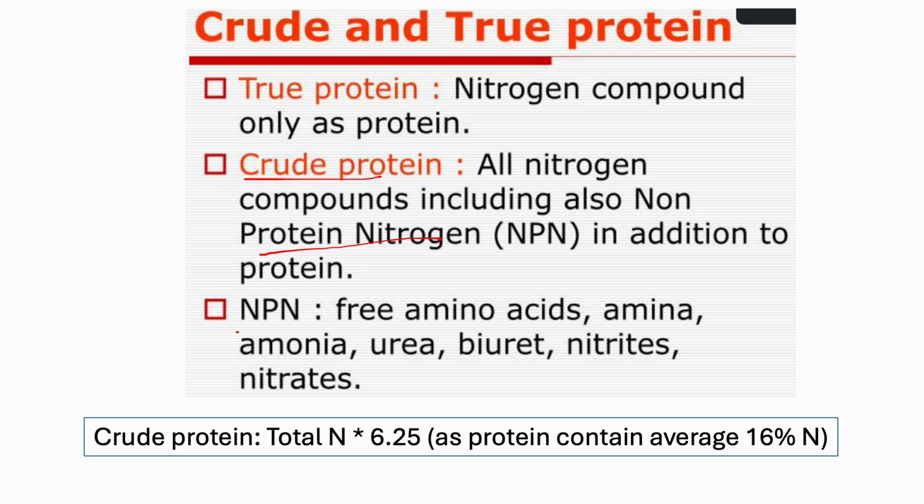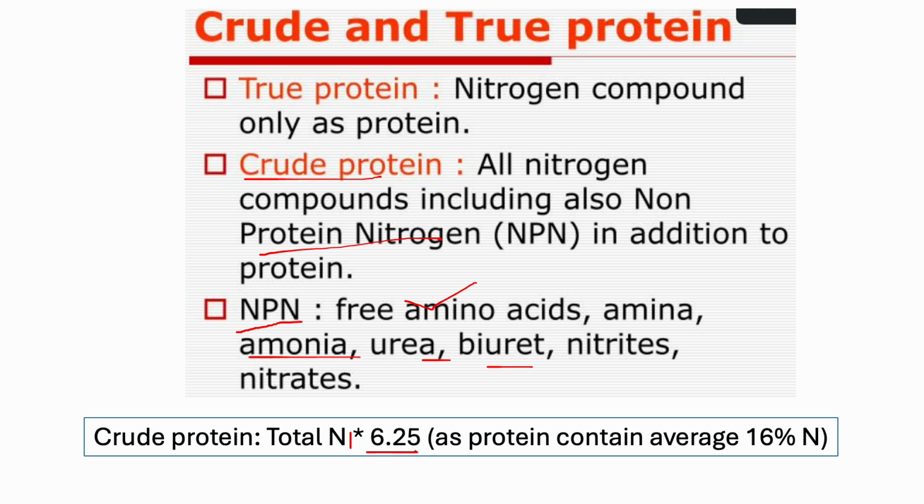And what is non-protein nitrogen? Non-protein nitrogen means different free nitrogen sources other than true protein, like from amino acids, ammonia, urea, biuret, or nitrates. So in a plant sample, if we want to estimate crude protein, then we have to multiply total nitrogen percentage by 6.25.